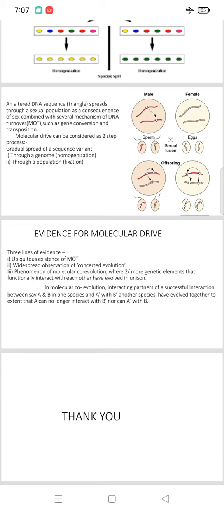One species contains A and B, and another species contains A dash and B dash. That means A can no longer interact with B dash, nor can A dash with B. This is just an example of molecular co-evolution.